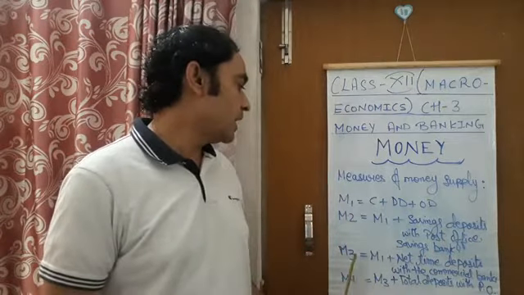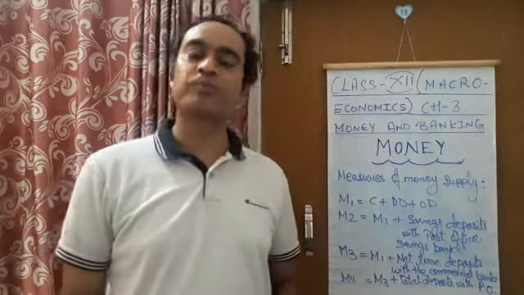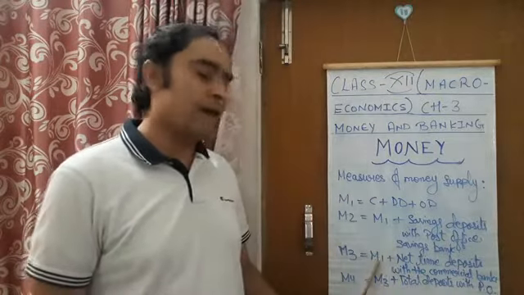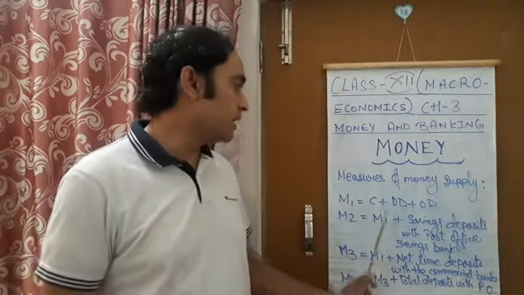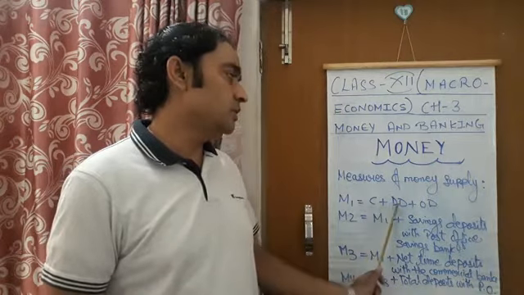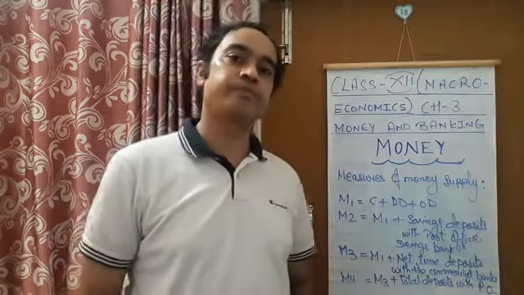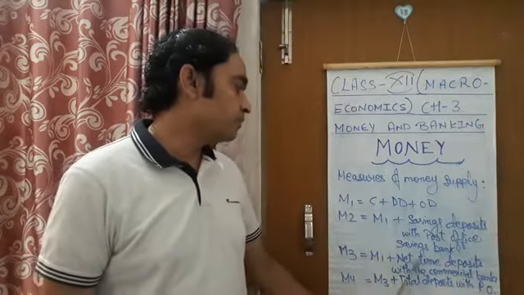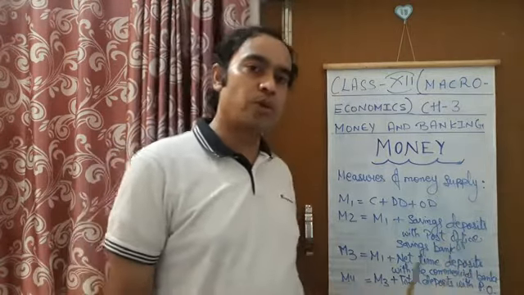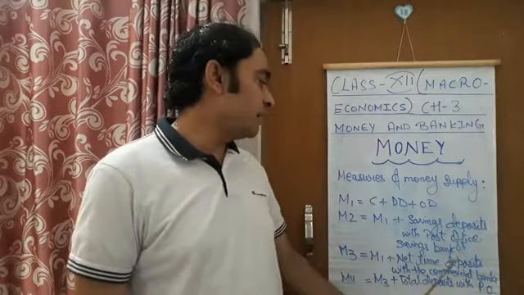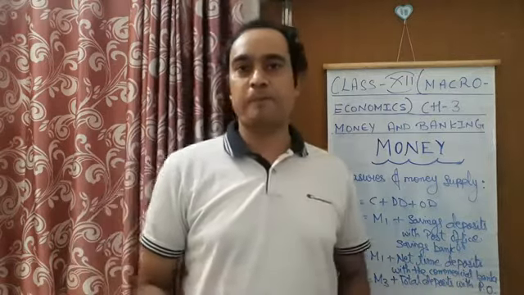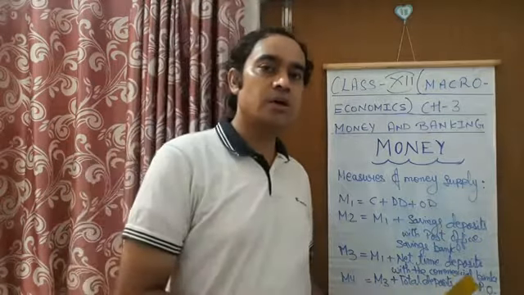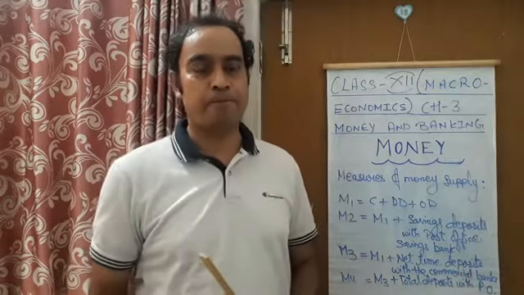Now another one, M3 money supply. Let's move on to this. M3 money supply includes the M1 money supply. Full M1 here means currency, demand deposits and other deposits. And with this M1, one new component comes into it. This is net time deposits with the commercial banks.